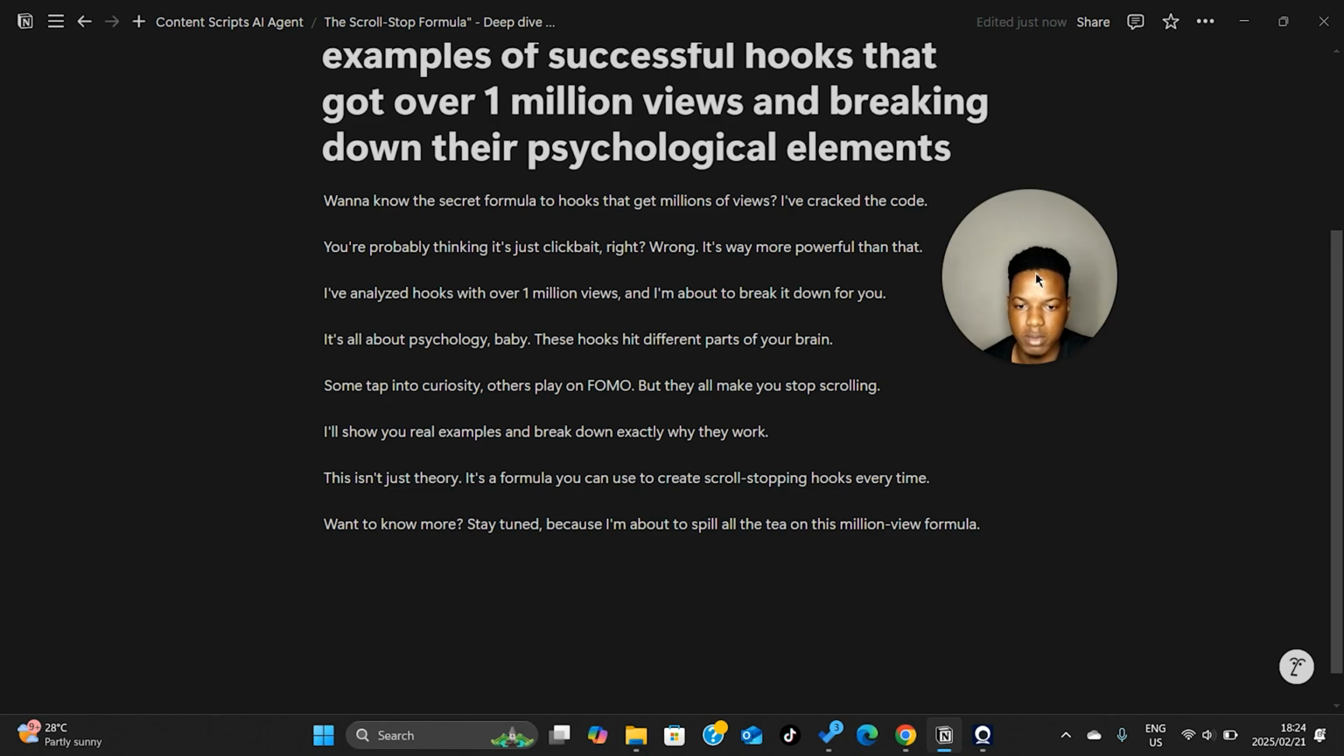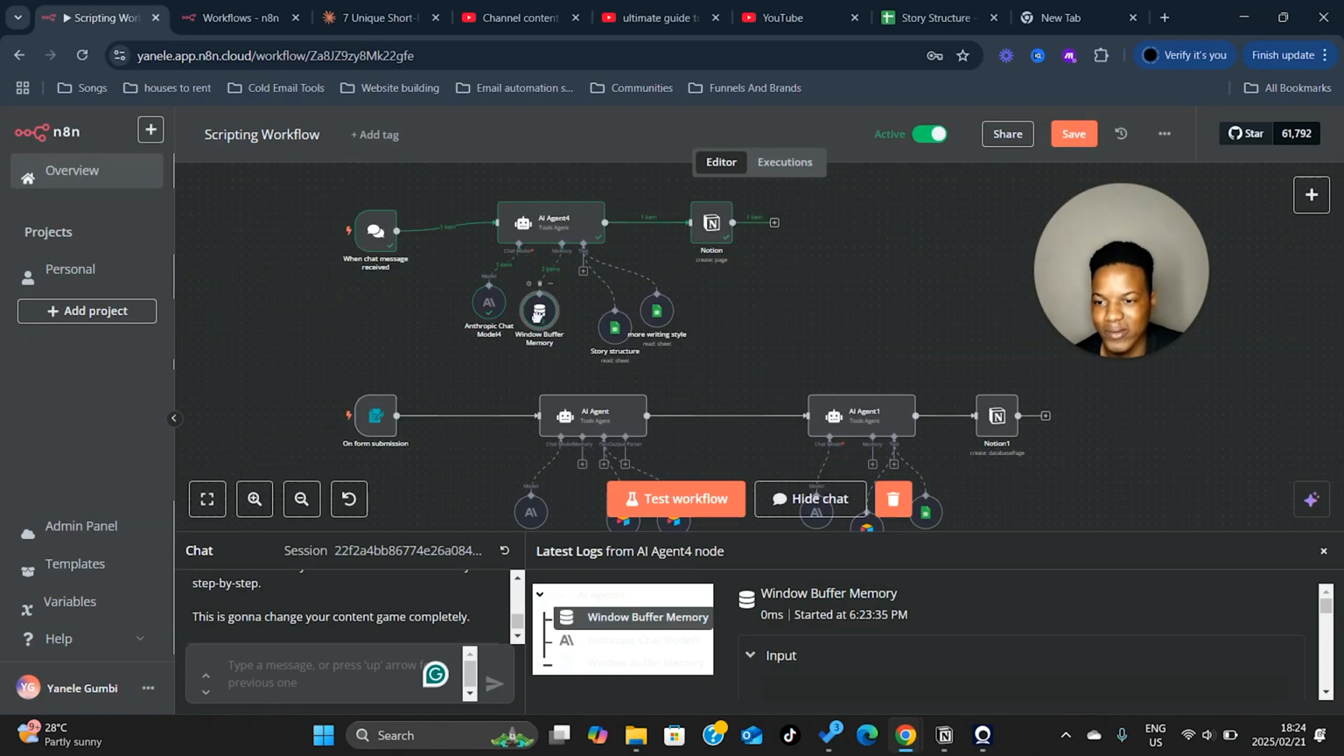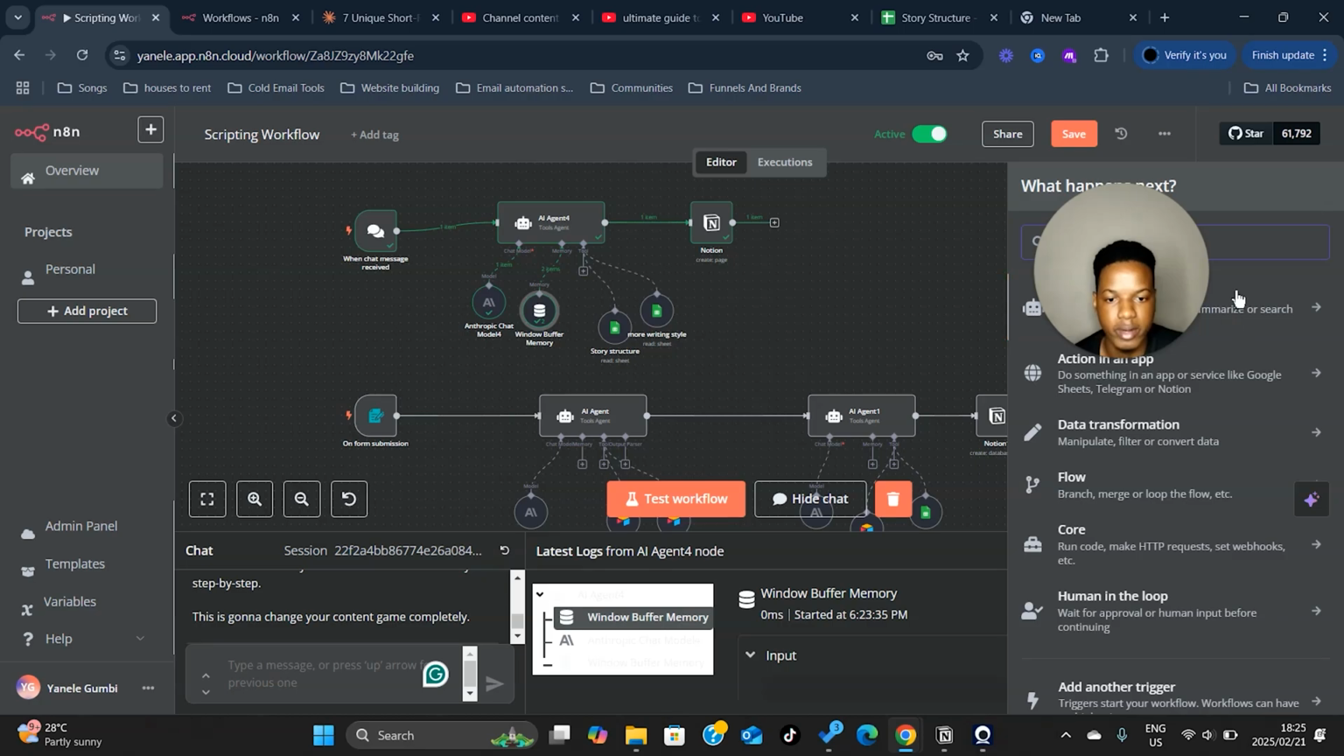Fair warning, window buffer memory only lasts as long as the chat session lasts. So if you have a new chat session, it will do a completely different output than the one you fine-tuned over here. So what I recommend is figuring out how to buy memory.